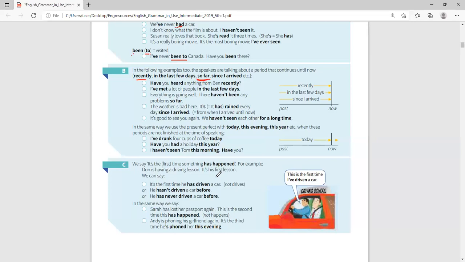So every time you see the word since, it is present perfect. It goes together with present perfect. I have never done this since I came to Kenya. I have never played football since I came to Nairobi. Meaning from that time up to now. So if you look at these examples, have you heard anything from Ben recently? Like 2 weeks ago, 1 week ago, or some few days, not long from now.